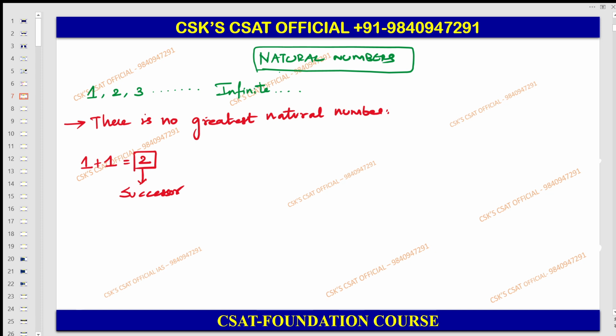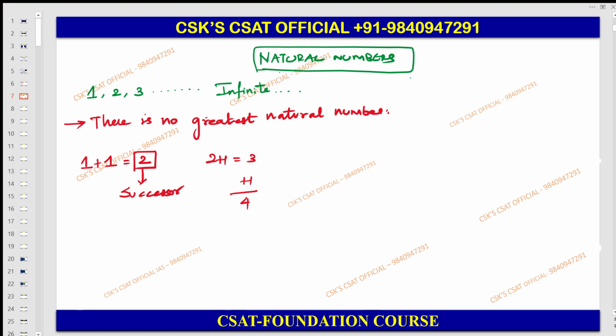So even if you are adding 1 to 2, you will be getting 3. Therefore 3 plus 1 you will be getting 4. So you can't say which is the greatest natural number in an infinite series of natural numbers. This is also one of the important things you need to understand.